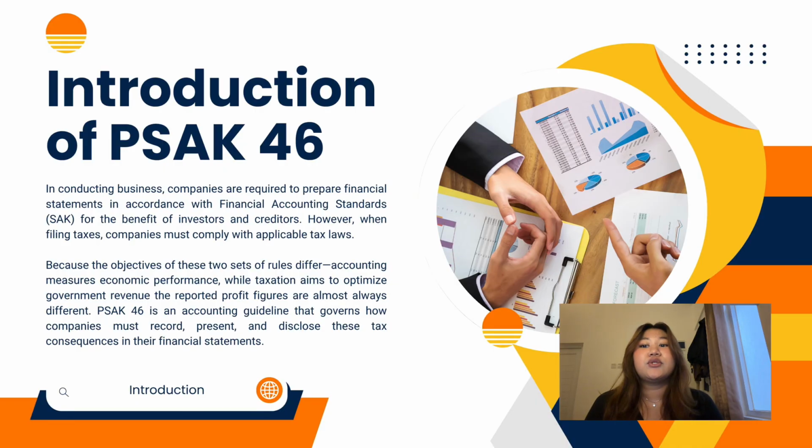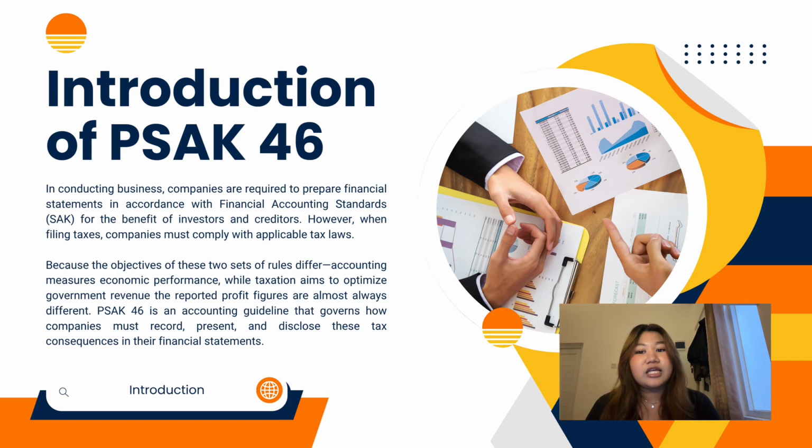Why do two sets of rules often clash? Because their objectives are fundamentally different. Commercial accounting measures economic reality, while taxation aims to optimize government revenue. This difference in objective means that our reported commercial profit is almost never the same as our taxable profit.